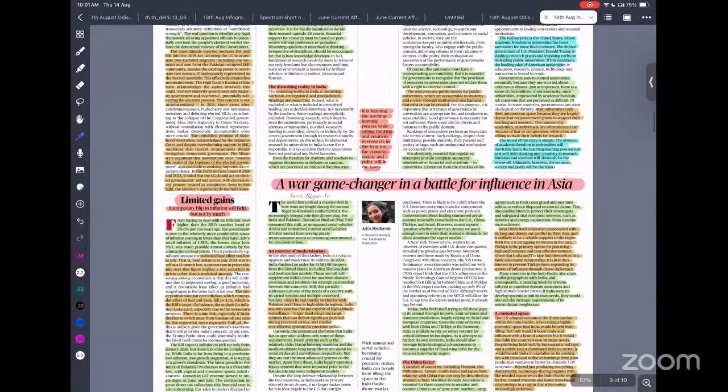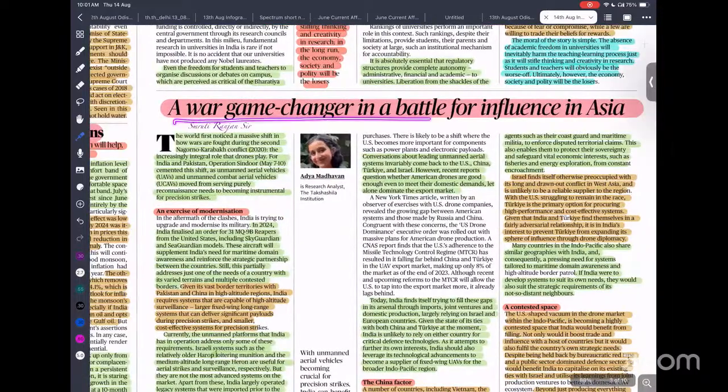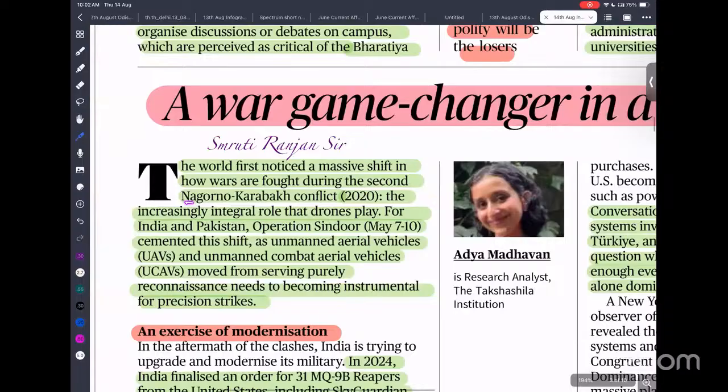Now, war game changer in a battle for influence in Asia. Recently we have seen so many wars fought, and drones are playing an important role. Take the Nagorno-Karabakh region, you have to map that. It is located in Armenia and Azerbaijan. In that conflict, we have seen drones play the decisive role.